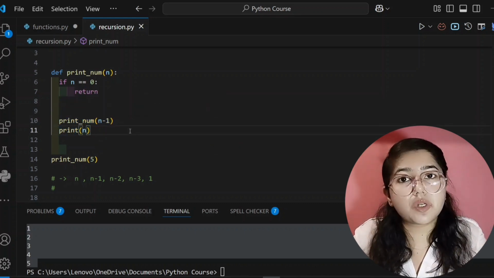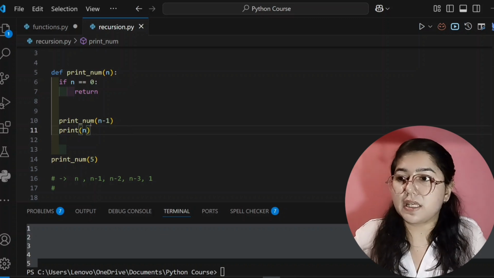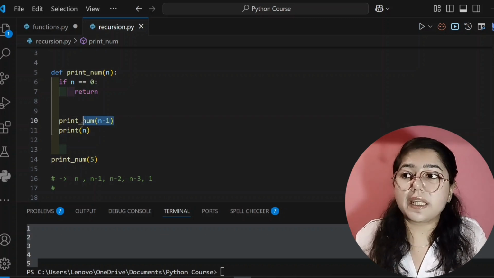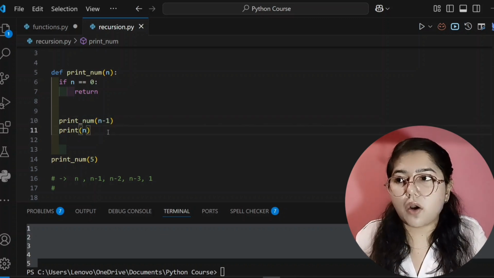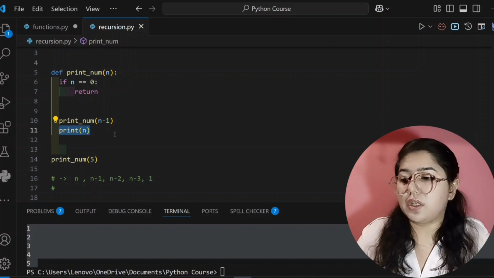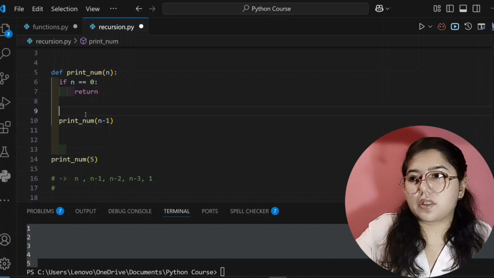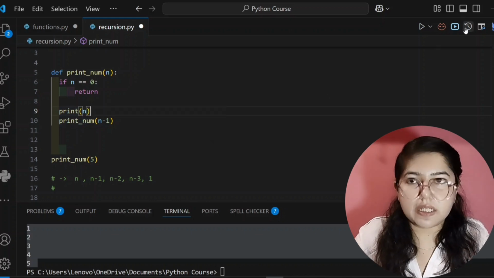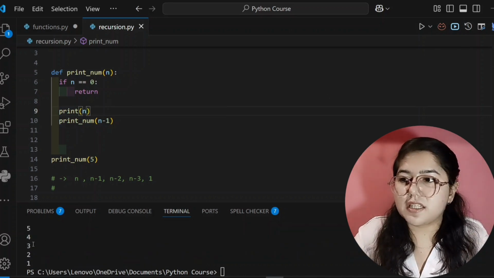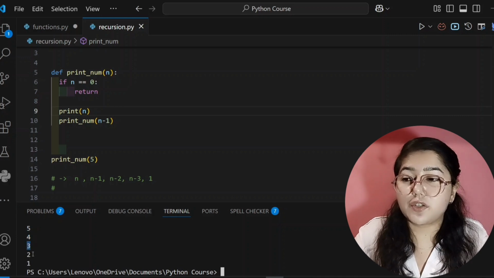So how will we convert this code into decreasing order? Let's see. See here, we are first calling and then printing at the end. But now for decreasing order, what will we do? We will print before, and then we will call the function. Now it will print in decreasing order. Let's see. See here, now it's printing in decreasing order, 5, 4, 3, 2, 1.